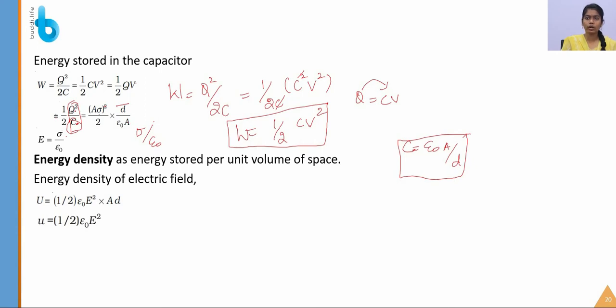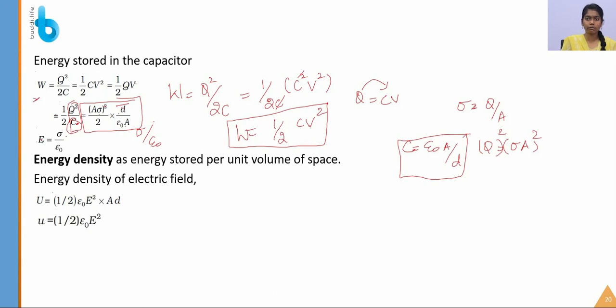Already you know that sigma is equal to Q by A, so Q is equal to sigma A. Since Q is squared, it becomes sigma A squared. I am substituting this term so that I get the work done expression in terms of d, A, sigma, epsilon naught and so on. That is equal to the work done.